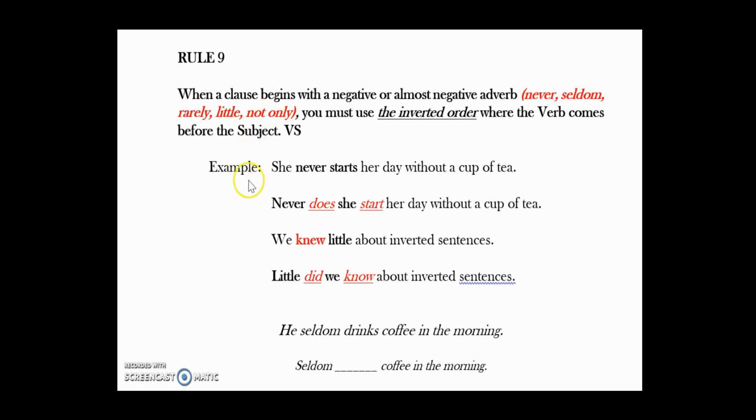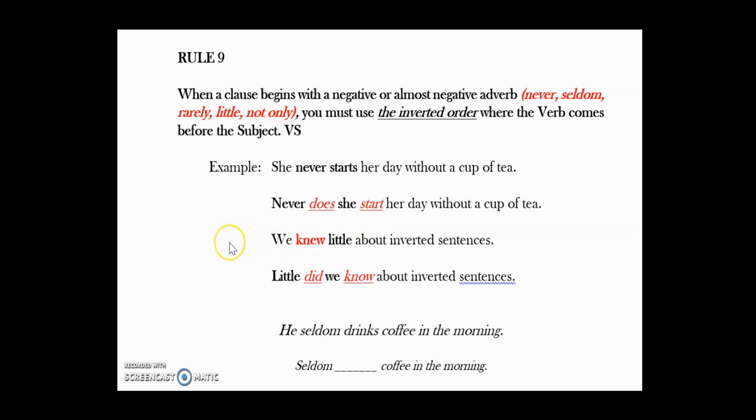So in a regular sentence, you would say, she never starts her day without a cup of coffee. But if you want to emphasize, you start your sentence with a negative, never. And now look what happens here. You use a question order here. Does she start? And notice there's no question mark at the end of the sentence because it's not a question.